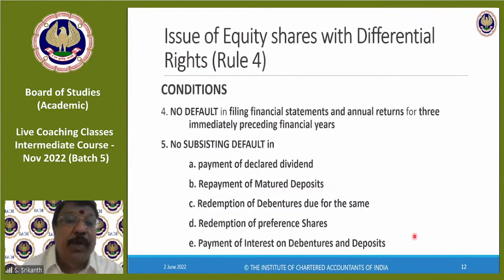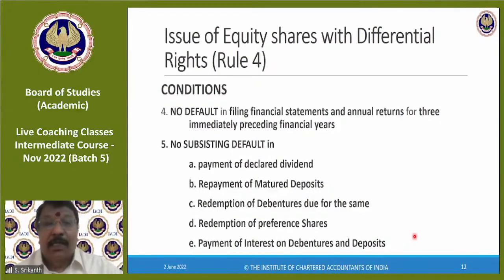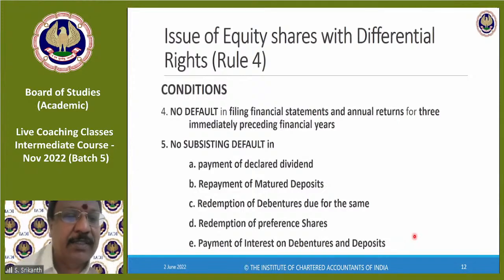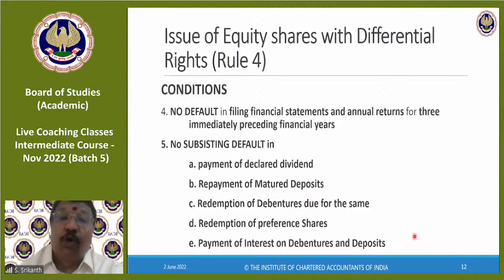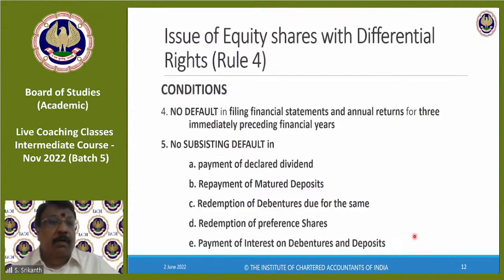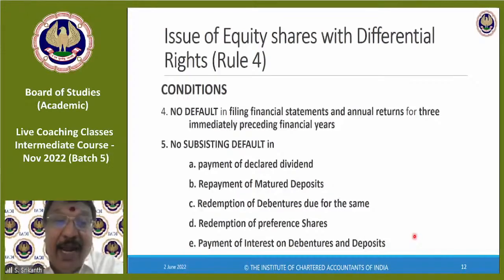Also, there should be no subsisting default. See, as of the time of issue of the differential voting right shares, on the date of issue of differential voting right shares, there should be no default. That is called subsisting default. Though in the earlier day, they might have had a default, they might have made good, they might have paid it. But today, when you are issuing the differential voting right, is there any default? In what? In payment of declared dividend.